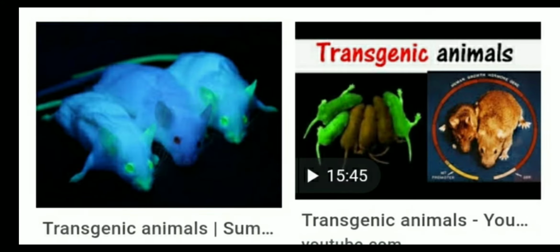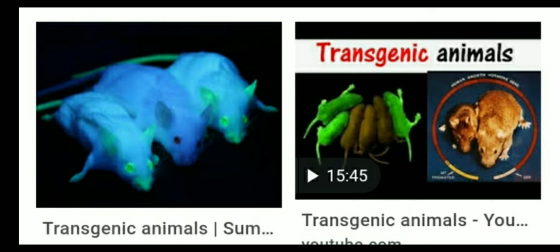So students, first you can see some pictures. These are pictures of rats. Rats of different colors are there, maybe black, white, brown, and these different colors of rats are produced by introducing foreign DNA. When foreign DNA is introduced in such an organism, the DNA is manipulated.